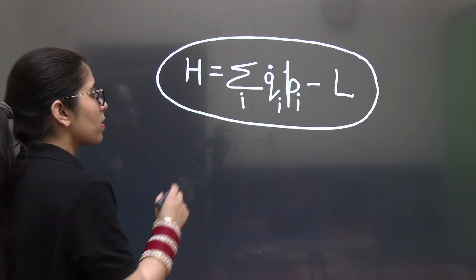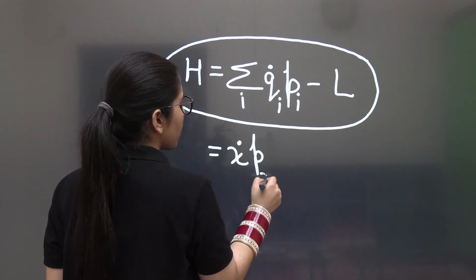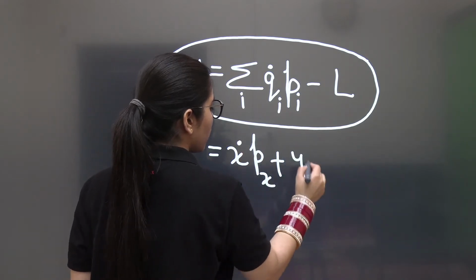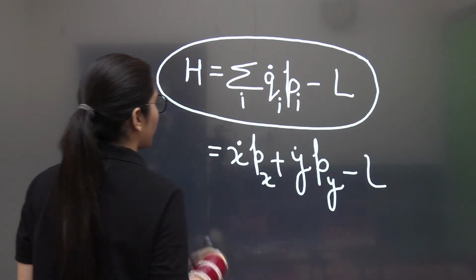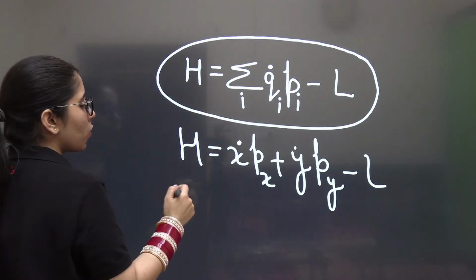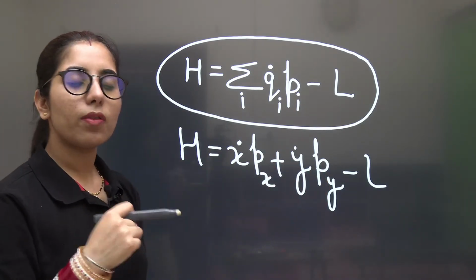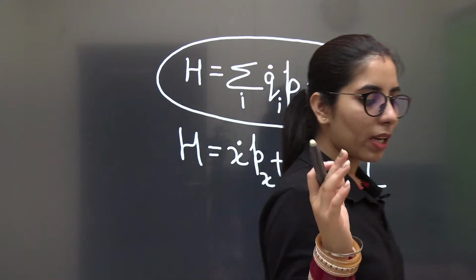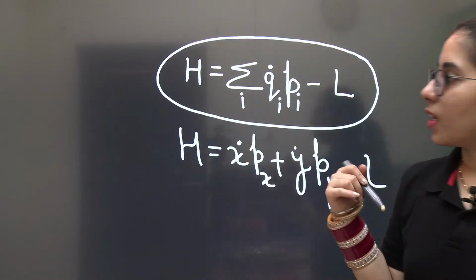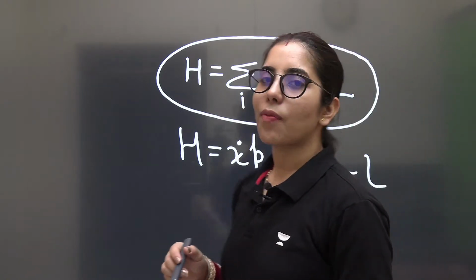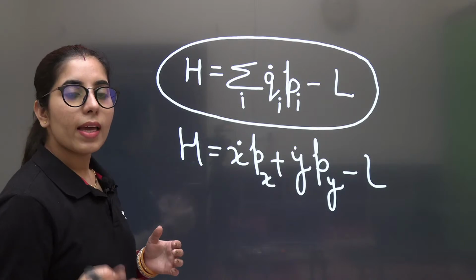In that case, you can write this as x dot p_x plus y dot p_y minus L. Now whatever is given to you, whether Hamiltonian or Lagrangian, just put it in, and keep the part you want to find separately on one side. What you do next is replace whatever you don't want in the expression.